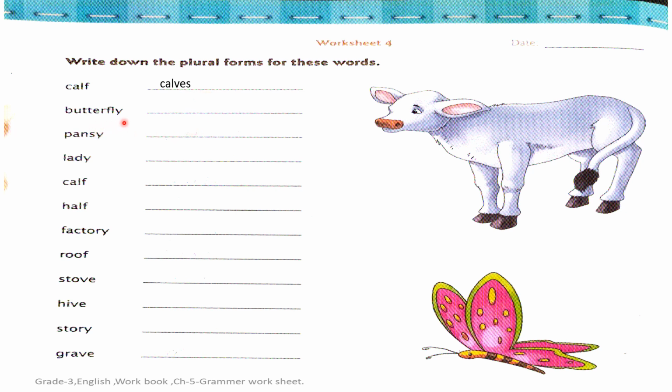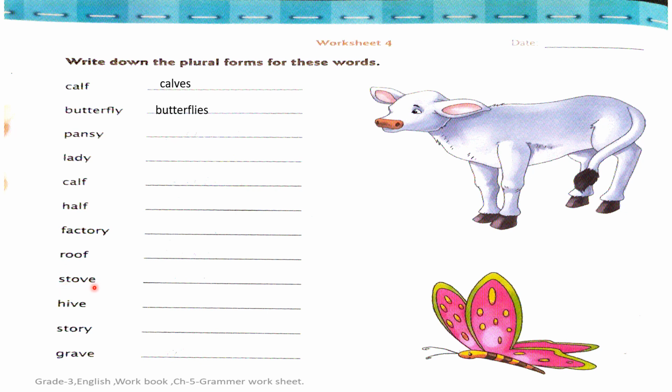Next, butterfly. There is Y at the end of the word. So the answer is butterflies. We will add IES at the end of the word. These all are the same, children. Pansy, lady, calf again, half, factory, roof, and this one is different. Stove. Can you see this, children?